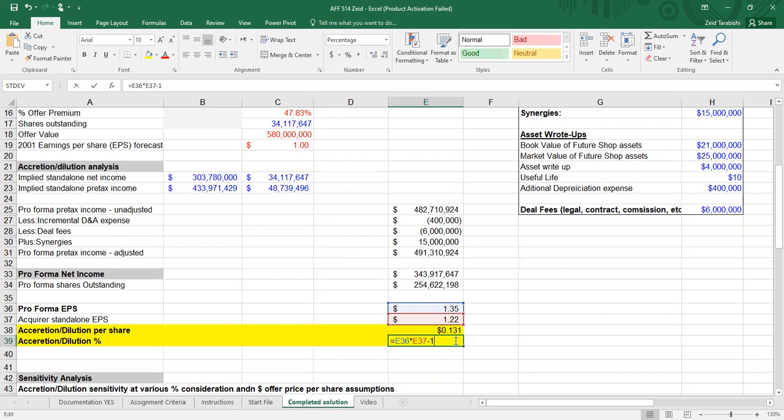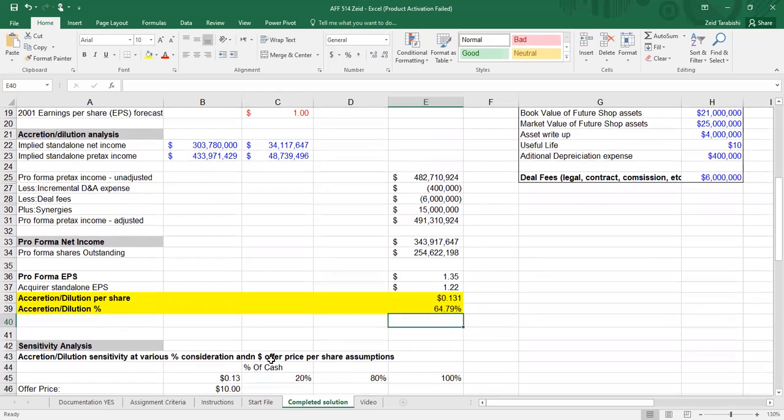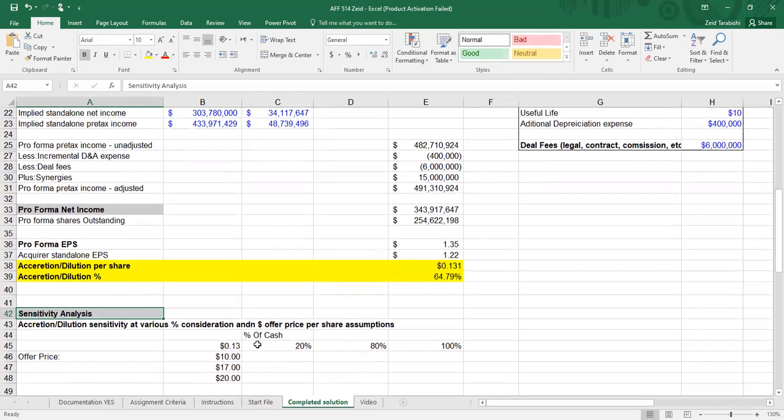It's also a good idea to calculate the accretion and dilution as a percentage as well, since the number of shares a company issues can be pretty arbitrary. Here we just divide the two numbers and subtract 1, so we can get a percentage, and that is 64.79%.